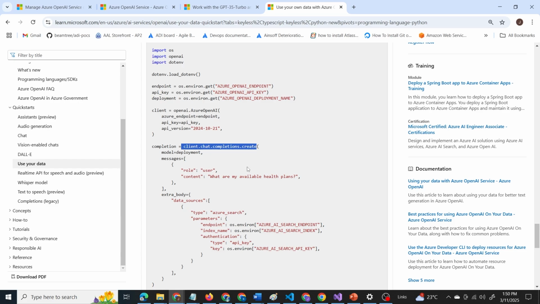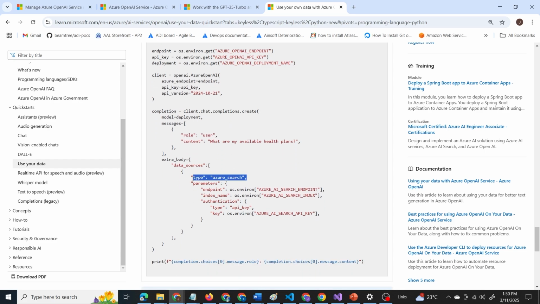This is the method we have to call. We pass the user input, and in data sources we can see that the type is Azure_search. We are calling the search resource and we are passing the endpoint and key to connect to our Azure search resource.